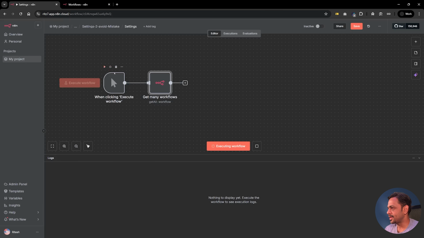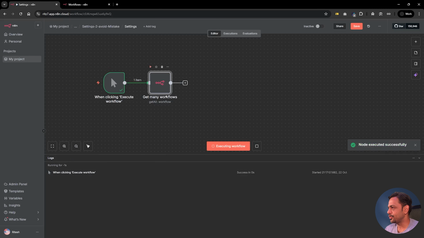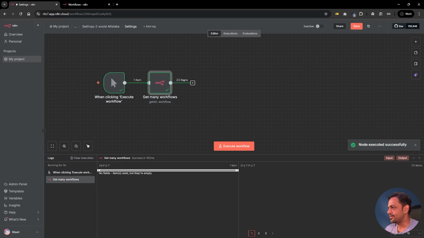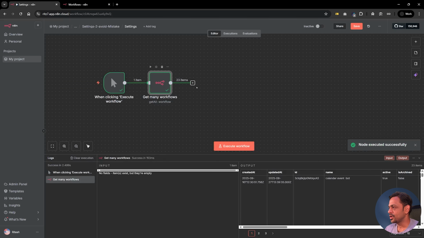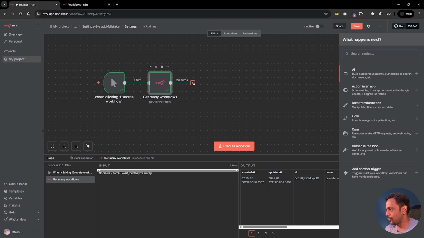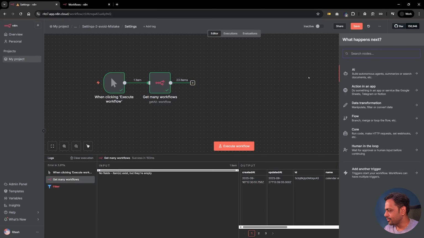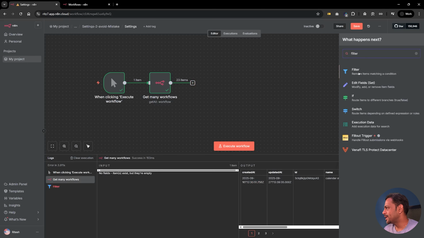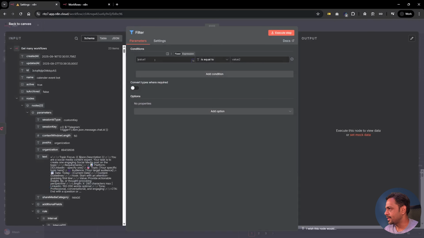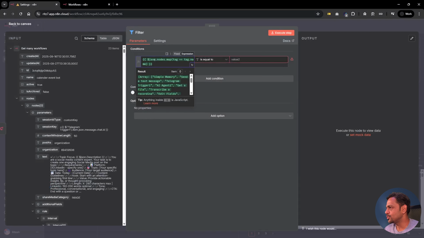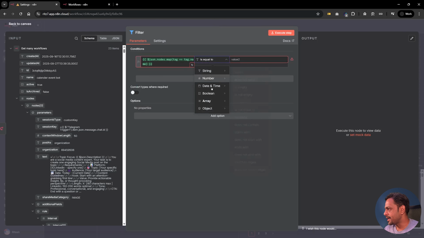So I'm going to run this, and we've got 23 items which are active on our account. Now out of the 23 workflows that we have, we want to get only the ones which have schedule trigger. And that's why we are going to use something called json.nodes.map tag, then tag name, and this is an array.